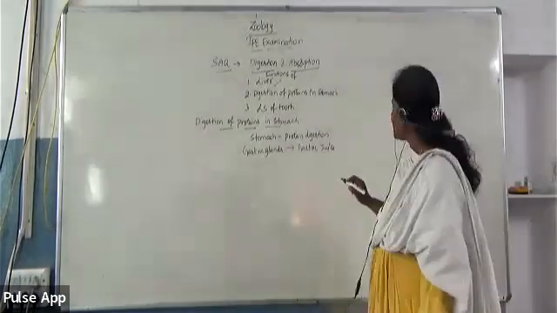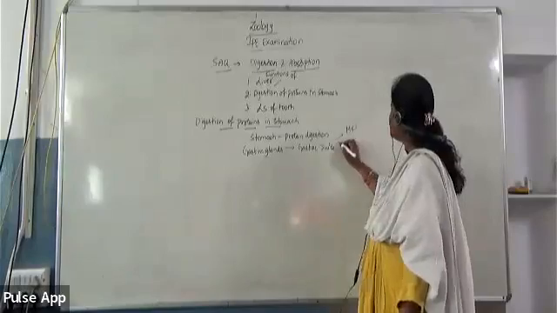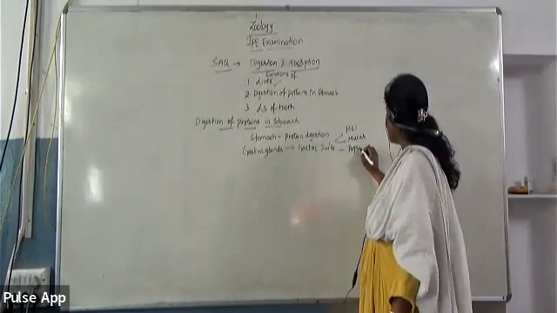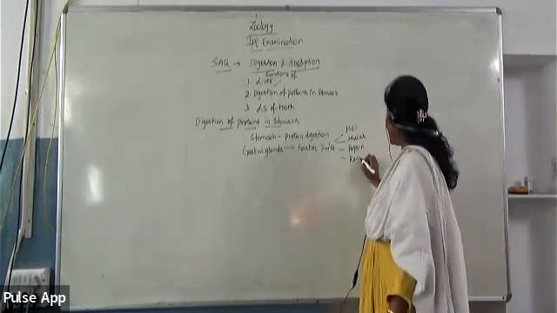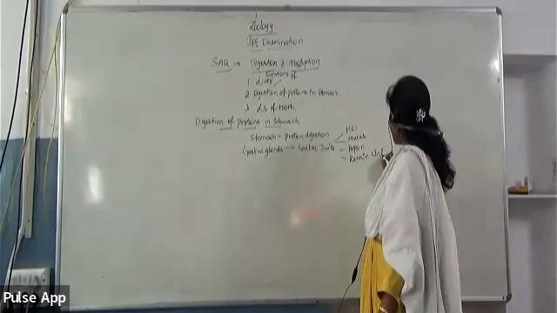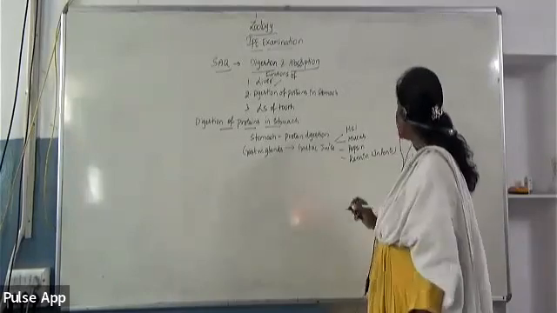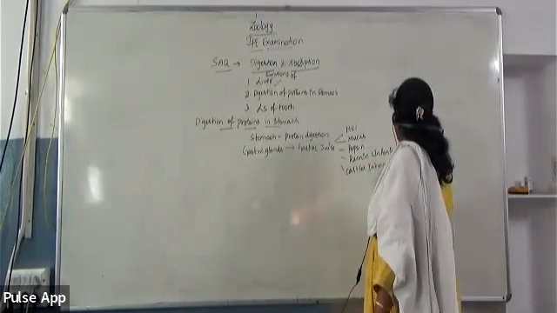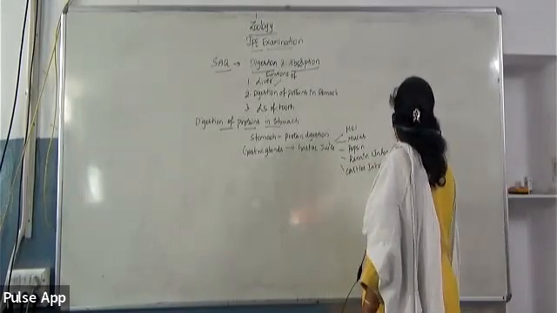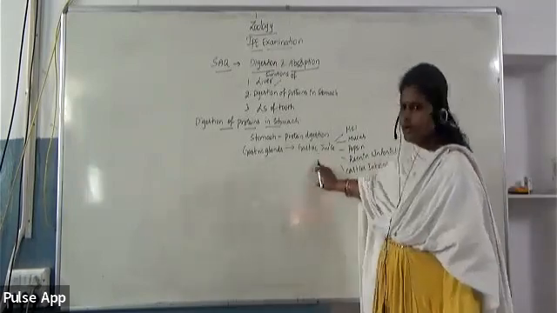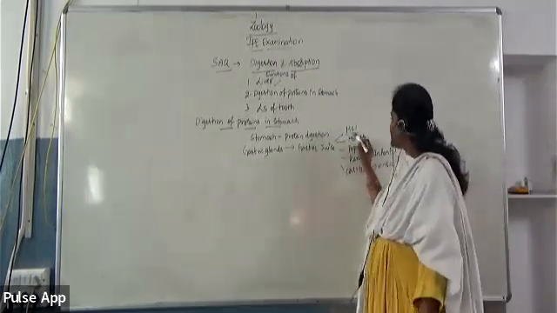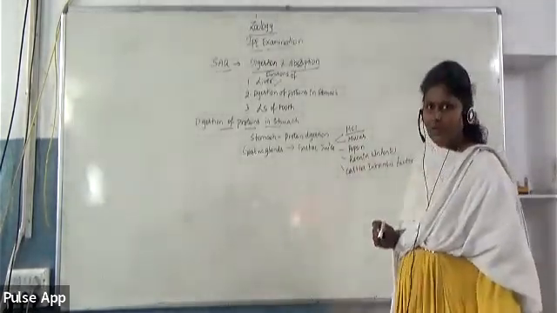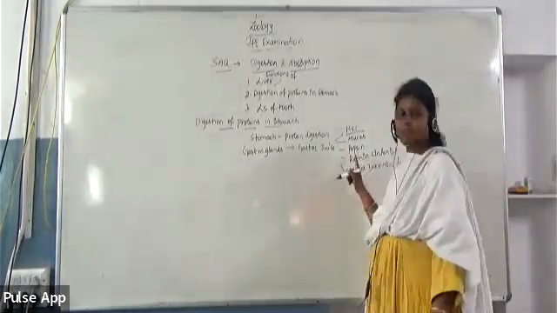The components of gastric juice are HCl, mucus, then enzymes like pepsin, and in infants one more enzyme, renin. Apart from that, Castle's intrinsic factor, all these are the components of the gastric juice. Here the HCl is providing an acidic medium in the stomach for the activation of the enzymes like pepsin and then renin.